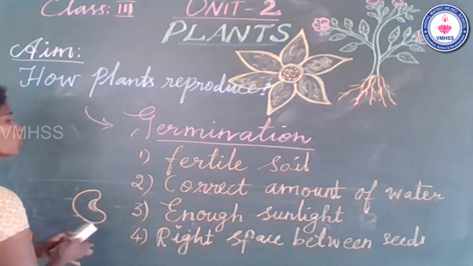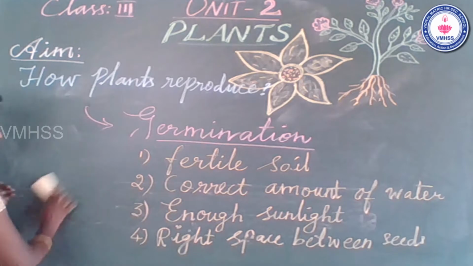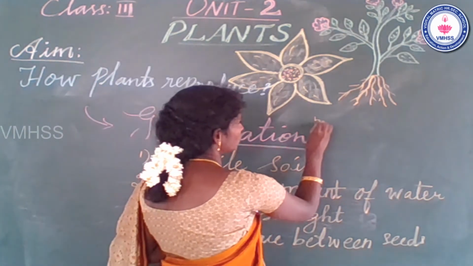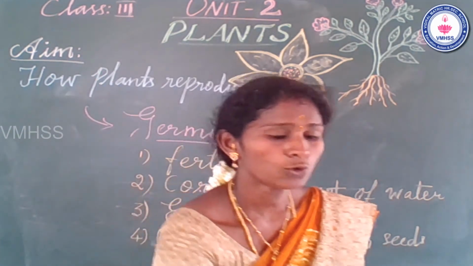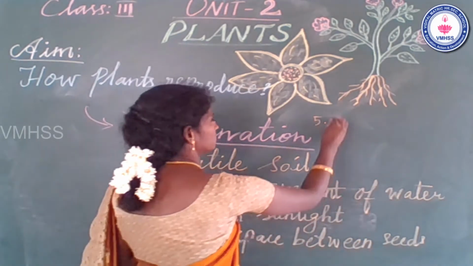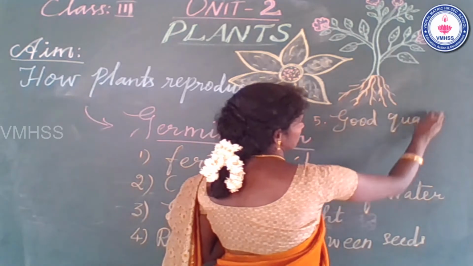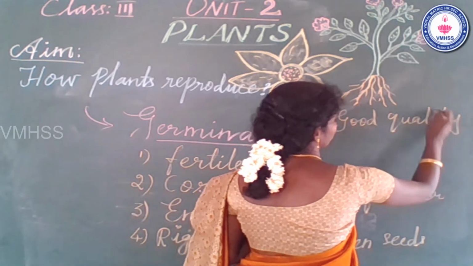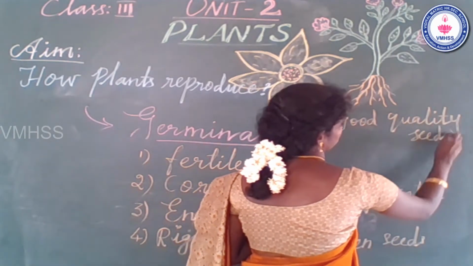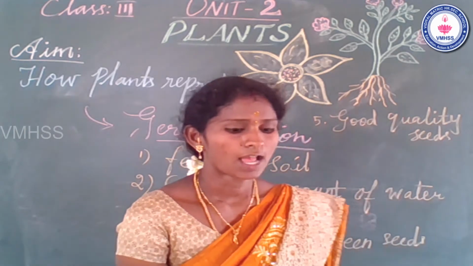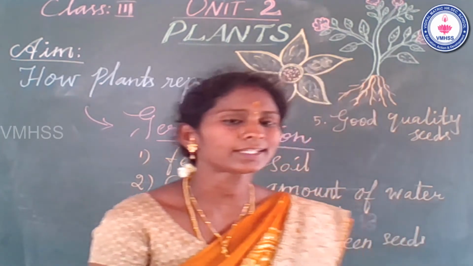No. There are two more conditions also included. Fifth one, good quality seeds. And then last one, correct temperature.